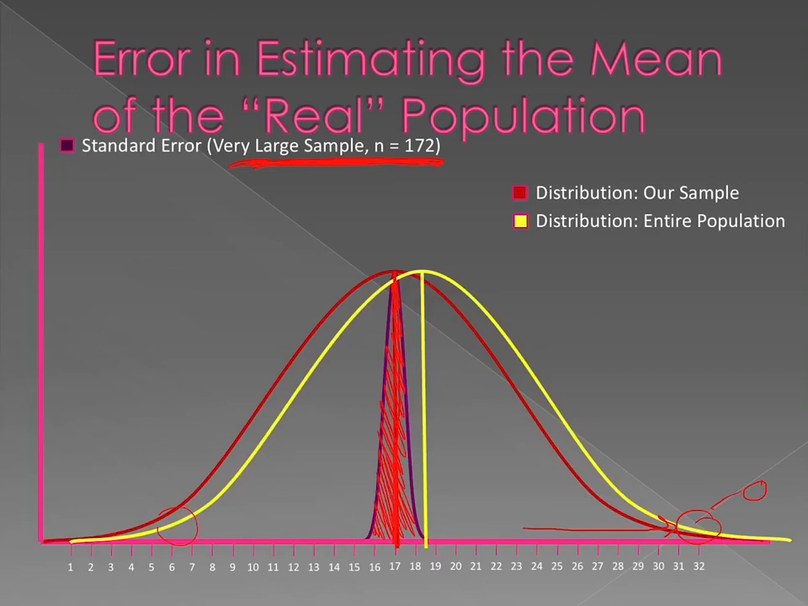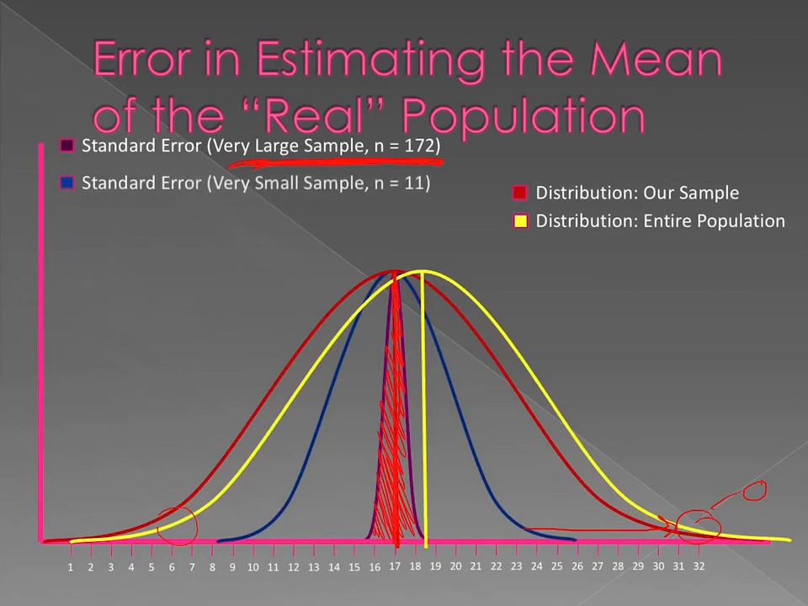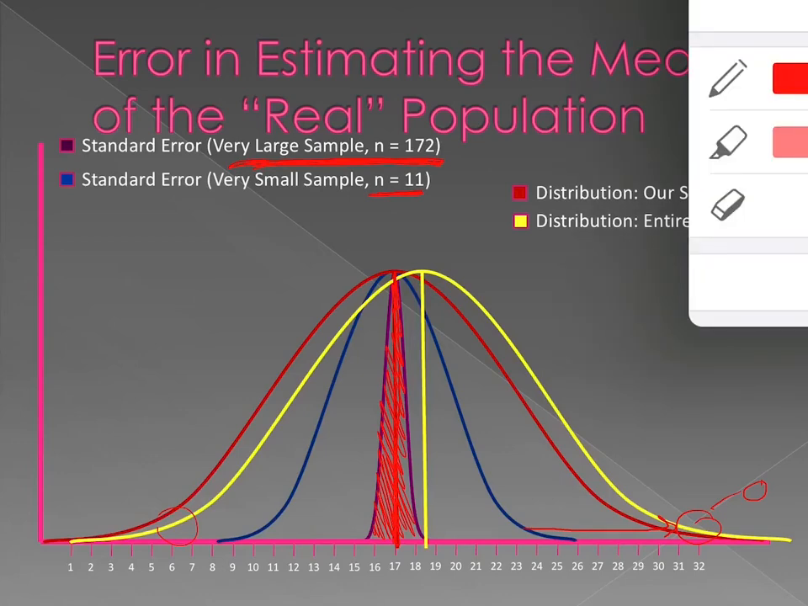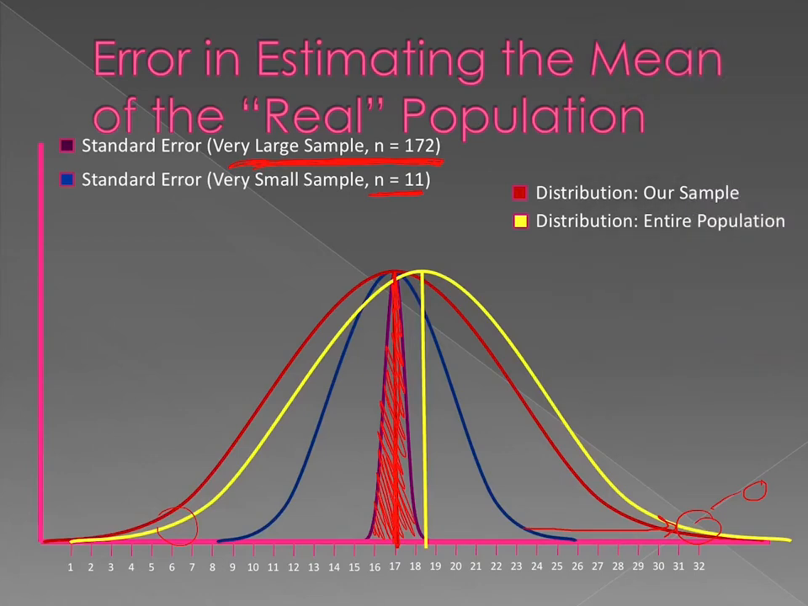Let's see what happens when we start to reduce our sample. When we have a very small sample, so 11 people in our sample, all of a sudden our confidence drops tremendously. Now we're only 95% sure that the true mean is this far away. In other words, our mean becomes much less sure.